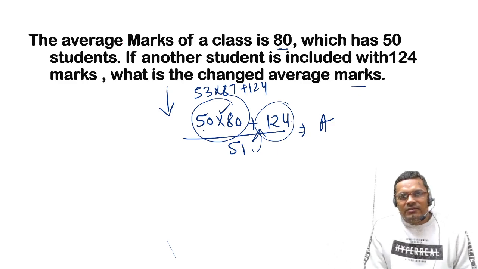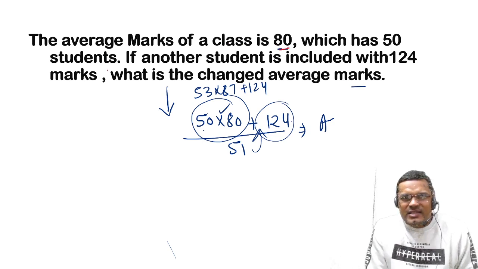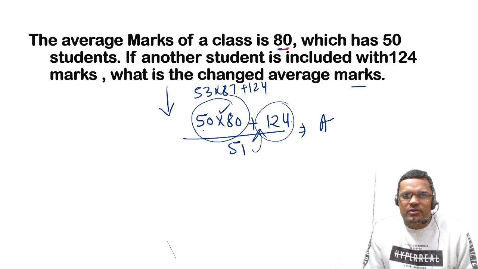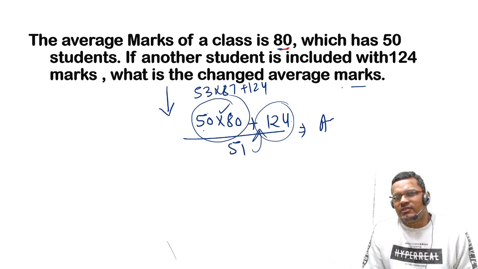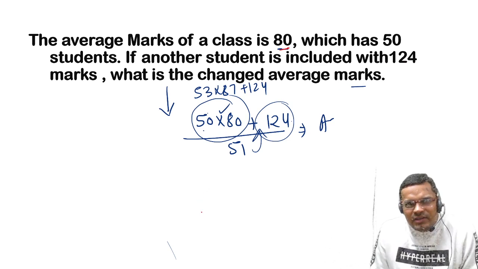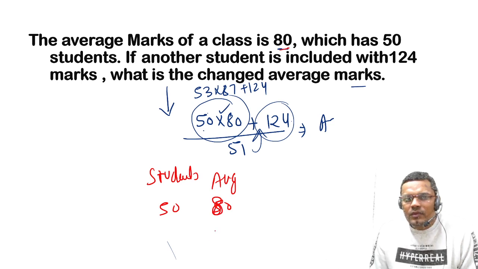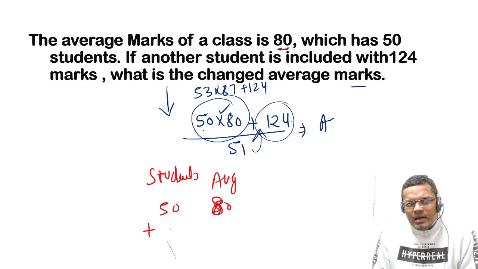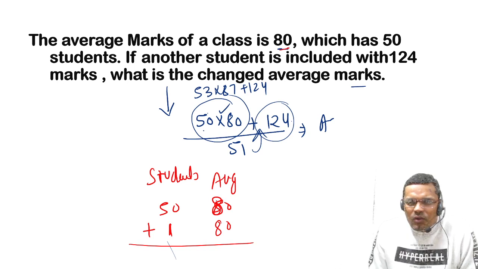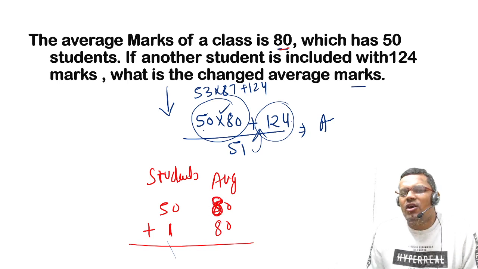Okay. The average marks of the class is 80 and it has 50 students. If another student is included with 124 marks, what is the changed average? The average is 80 and the number of students is 50. Let us suppose a student comes with 80 marks only, then there is no change in the average. So what is the meaning of average?